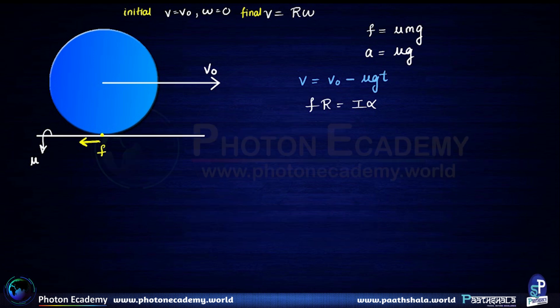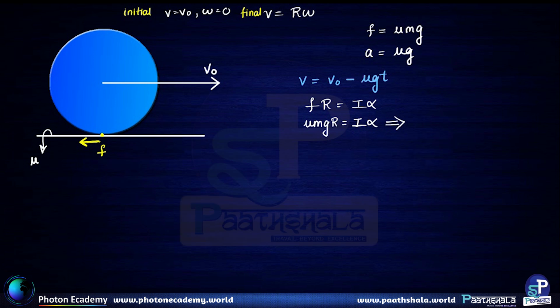Now friction is mu mg. So here I can write down mu mg r is equal to I alpha. So from this we get alpha, the angular acceleration, to be equal to mu mg r divided by I.